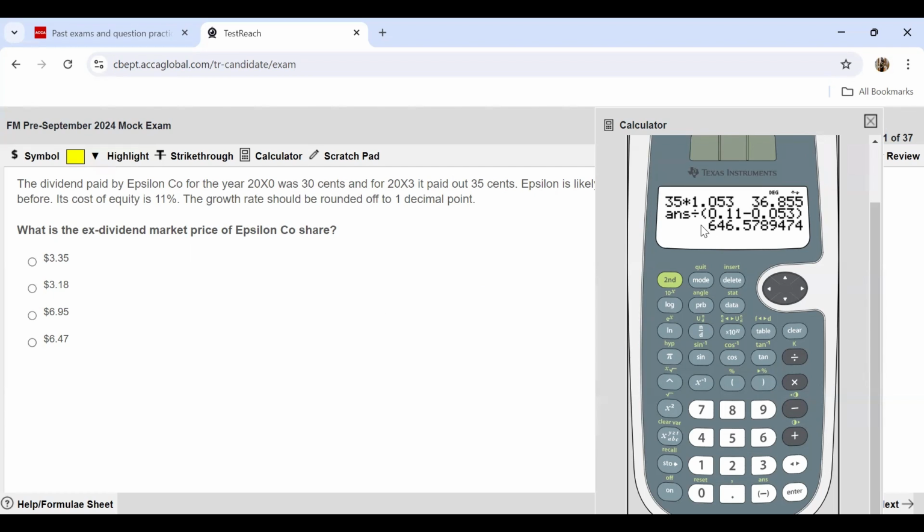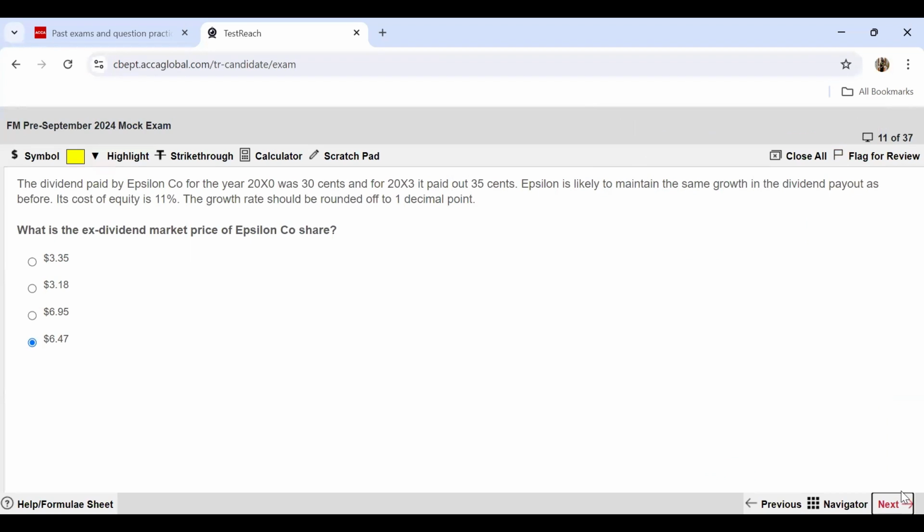You will arrive at 647 as the final answer. You can divide this by 100 to have your final answer. All right, so 6.47 is what we were getting.